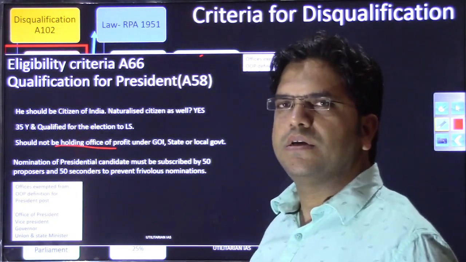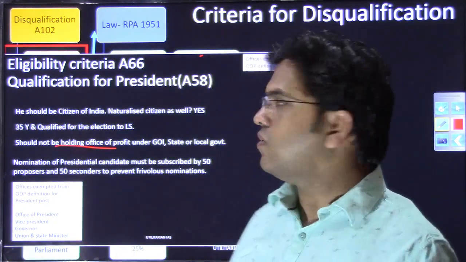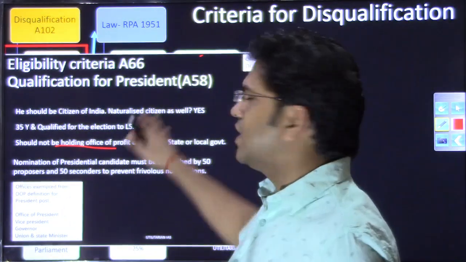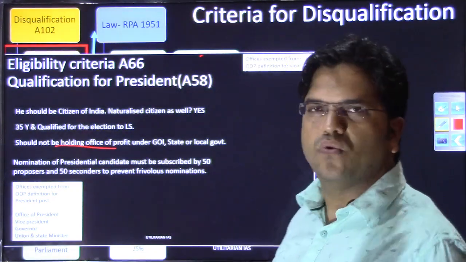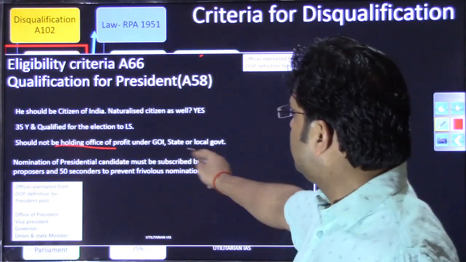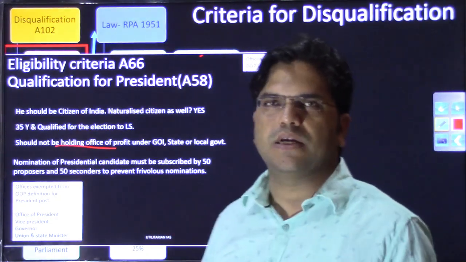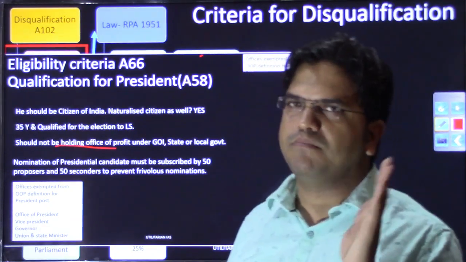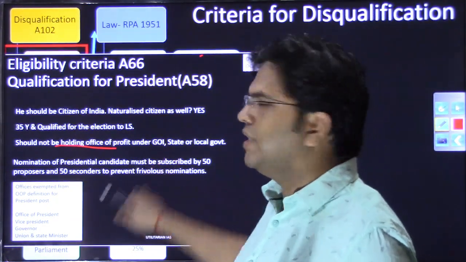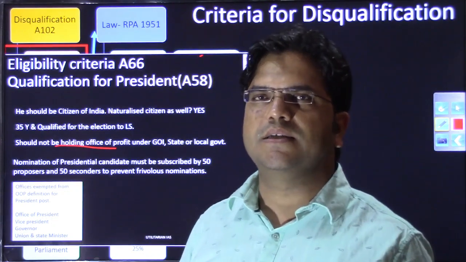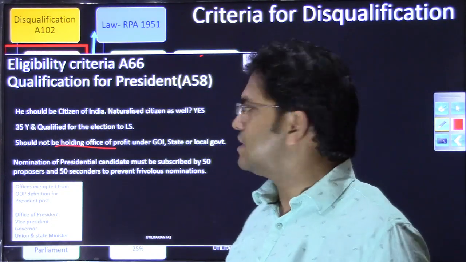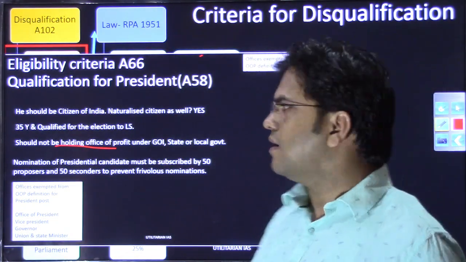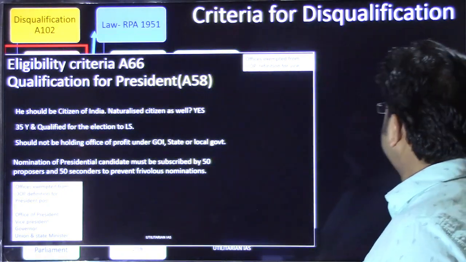Their primary function is to be MLA, to design the law, to be president, to preserve and protect the constitution. But if they are also holding a remunerative post under the government of India, of course right now they are not allowed under the constitutional provision, but if they are allowed, I am repeatedly saying, that will not let them exercise independently their presidential function or their function as an elected representative. So I hope this would be clear to you.